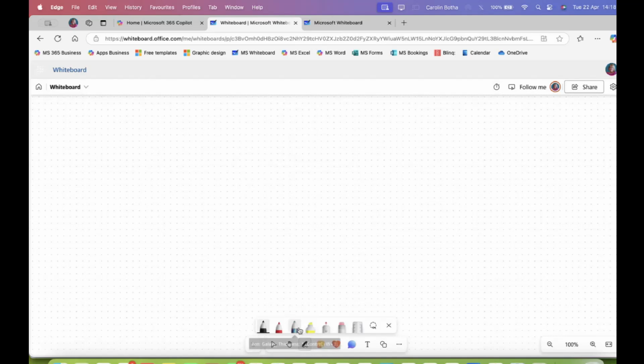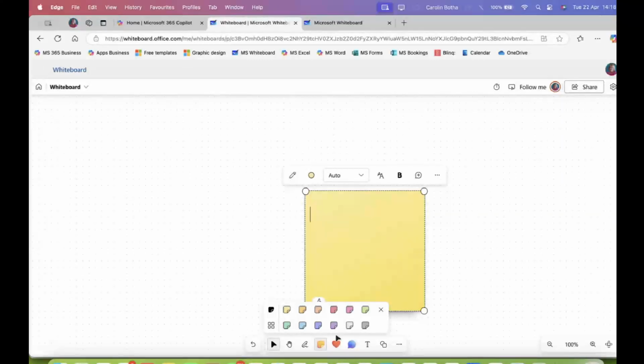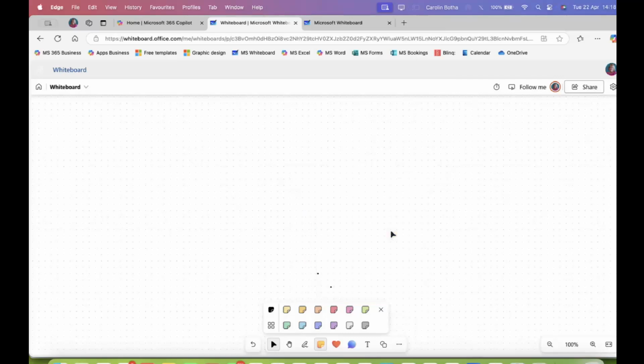Then there's ink that you can use. So it's like a pen. And you can also on your tablet use a real tablet pen if you have one. But you don't need one, please. Here are all the sticky notes. I'll start using those in a moment. Here are all the sticky notes in different colors. You can also have collections of sticky notes. Then there are, oops, there's a sticky note already. So let me just get rid of that.